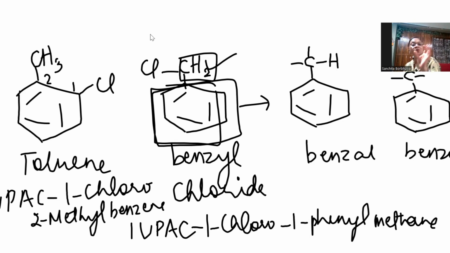Okay, so the isomer of benzyl chloride is having the IUPAC name 1 chloro 2 methyl benzene.